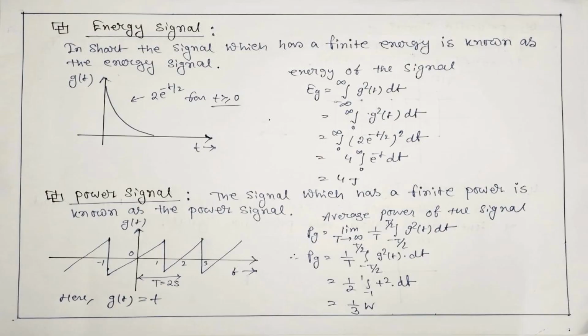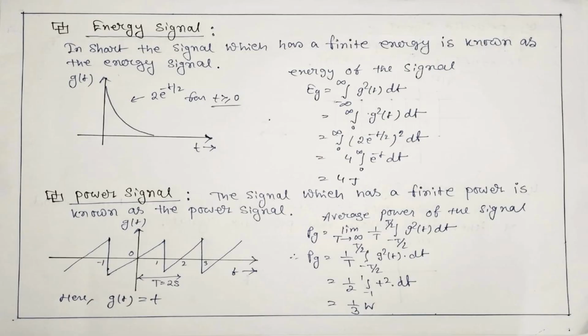And the next classification is the energy signal. In short, a signal which has finite energy is known as an energy signal. You can see the example. The equation of the energy of a signal is E equal to the integration from minus infinity to infinity of g squared t dt. Here g(t) is the function of the signal, and you can see here the function of the signal is 2 e to the power minus t by 2, and we put it in the equation over here. So put the value of g(t) equal to 2 e to the power minus t by 2, and we get the answer of 4 joules.